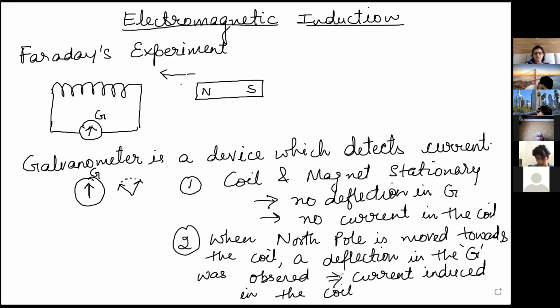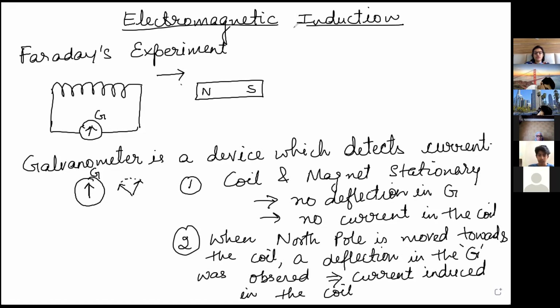Okay, then he started moving. Abhi ye direction mein, north pole is moved towards the coil. Then what he did, he started moving this in the opposite direction. That means north pole is moved away.